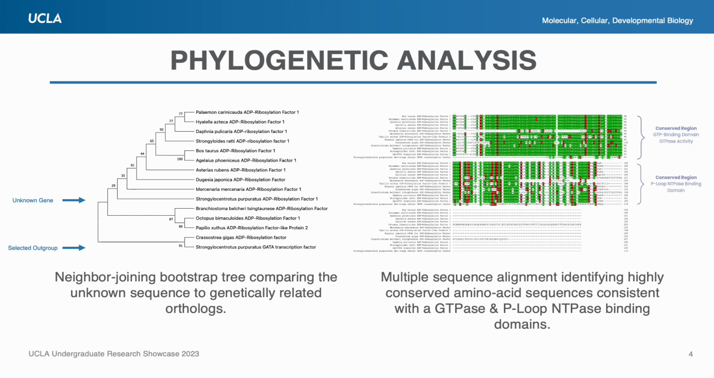Furthermore, two distinct regions revealed a high level of amino acid sequence conservation and correspond to a GTP binding domain along with a P-loop NTPase binding domain when compared against known orthologs with similar sequences. These two domains are critical to the functionality of the ADP-ribosylation enzymatic family and provide additional evidence that supports the hypothesized gene identity as well.